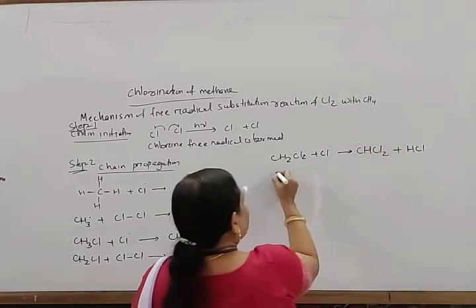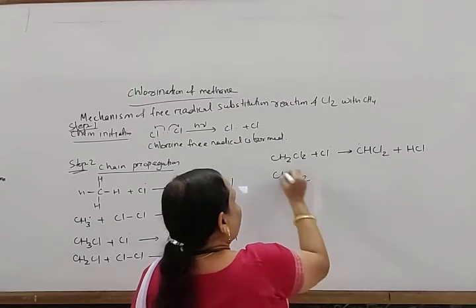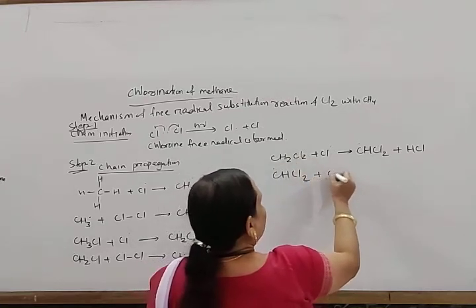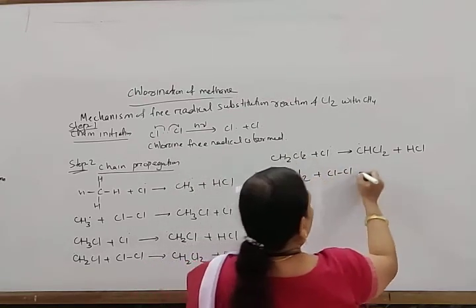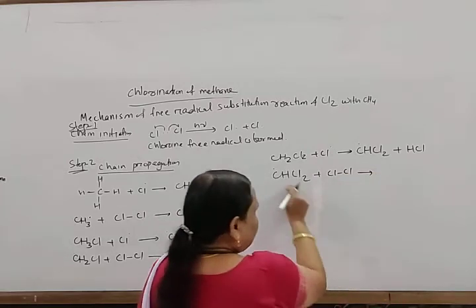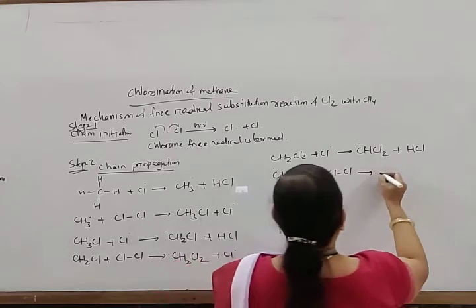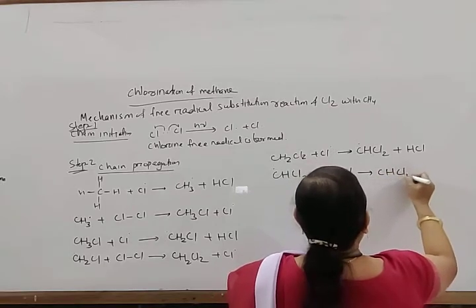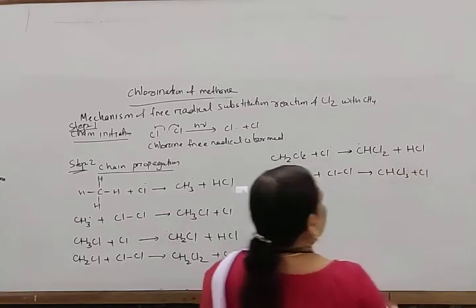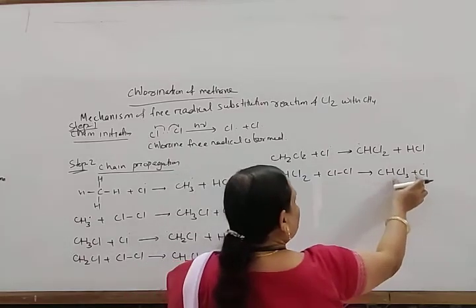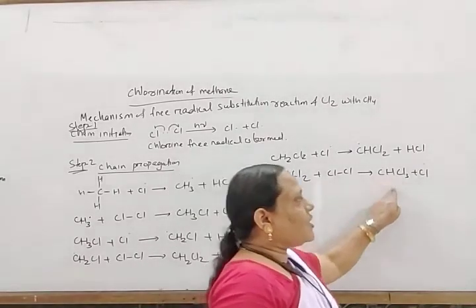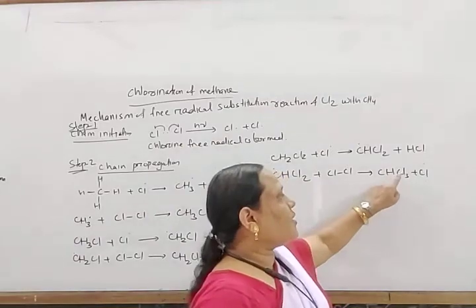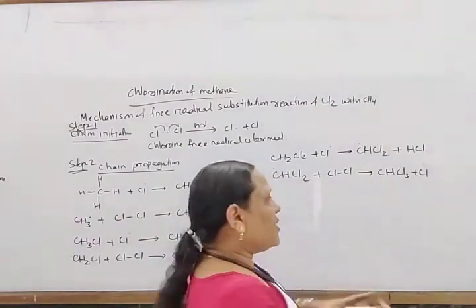This CHCl2 free radical again combines with another chlorine molecule and generates another chlorine free radical. So it forms CHCl3 plus Cl dot. And again these two combine, so one hydrogen is again replaced to generate a trichloro carbon free radical.